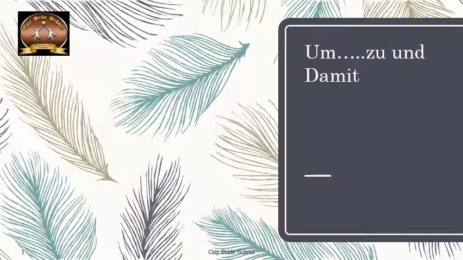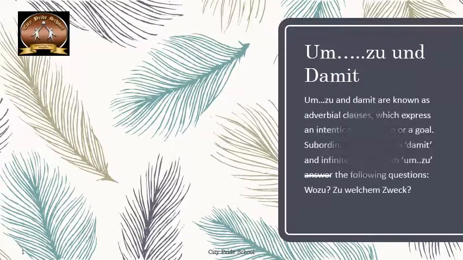Hello students. Today we are going to learn two new conjunctions, um zu and damit. Um zu is similar to zu plus infinitive, which we have learnt in the first chapter. Now let's see what the um zu and damit conjunctions are. Um zu and damit are known as adverbial clauses which express an intention, a purpose or a goal.